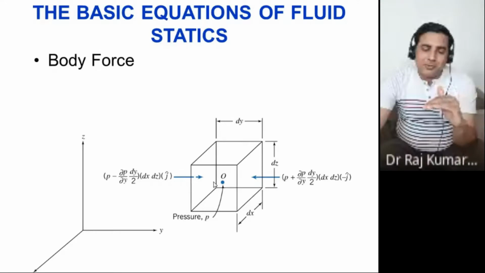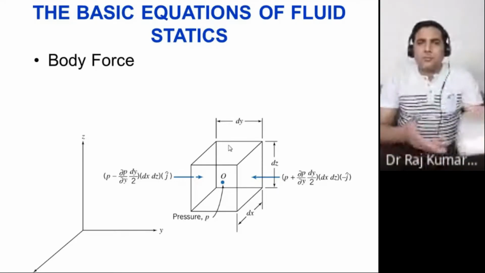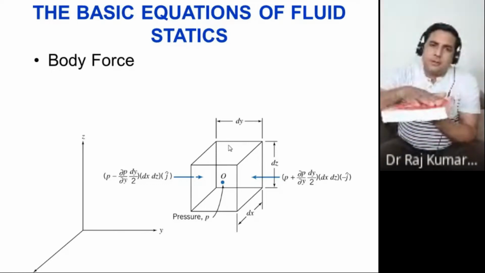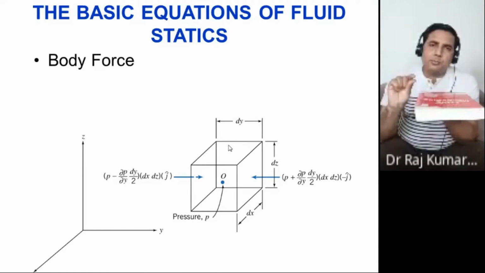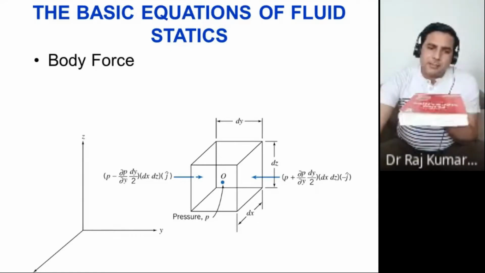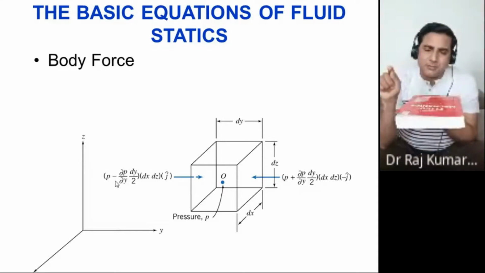Now you want to move to the top plane, the top one here. So you are calculating pressure. If you want to move here, you are moving only dz by 2. So at the place of y, you are now moving in the z direction only.